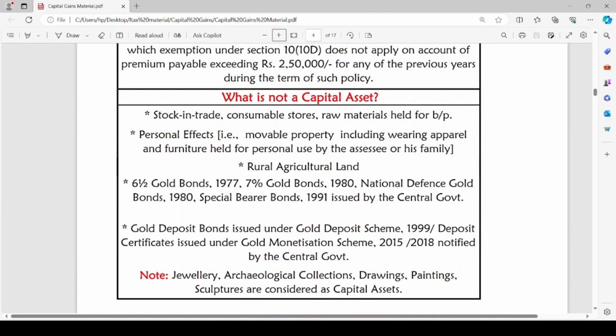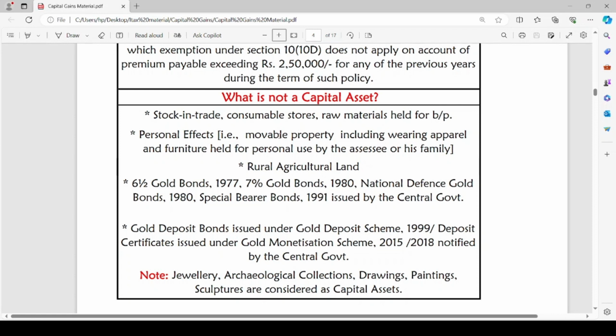The next point, 6.5% gold bonds 1977, 7% gold bonds 1980, National Defence gold bonds 1980 and special bearer bonds 1991 issued by the central government are not capital asset. Gold deposit bonds issued under Gold Deposit Scheme 1999 or deposit certificates issued under Gold Monetization Scheme 2015 or 2018 notified by the central government. These gold bonds or gold deposit bonds issued by the central government or notified by the central government are not considered as capital assets. There is a point to be noted here.